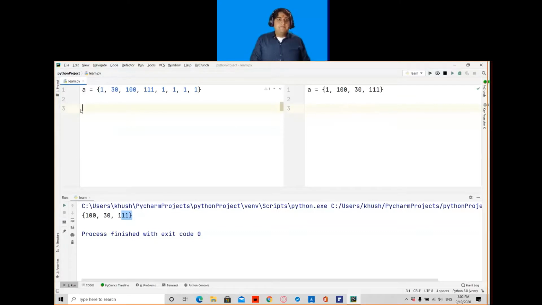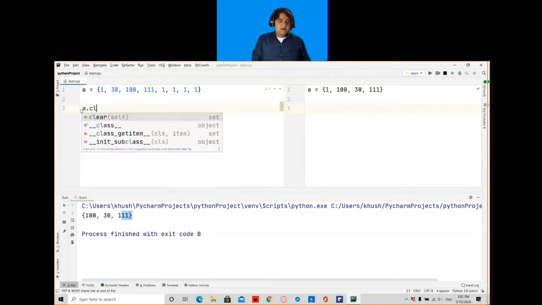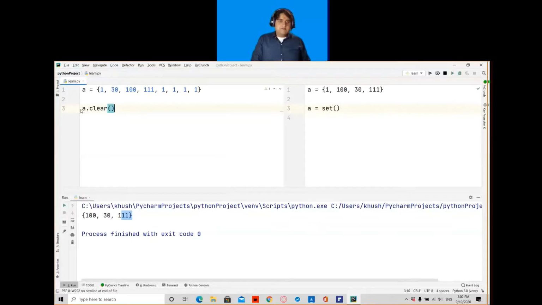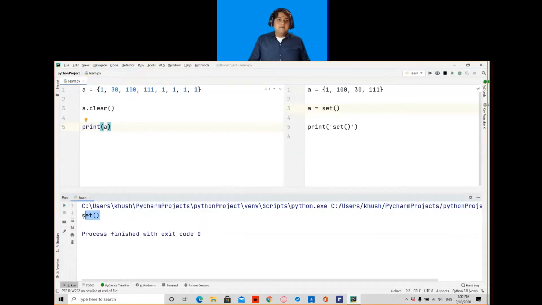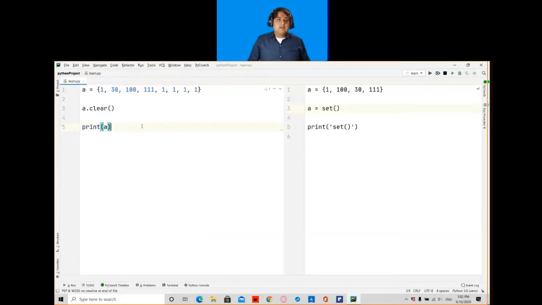For emptying my set, I will use the a.clear method. So if I write print a and run this program, my set has become empty now. There are no elements inside my set. For deleting the whole set, I will use the del keyword.